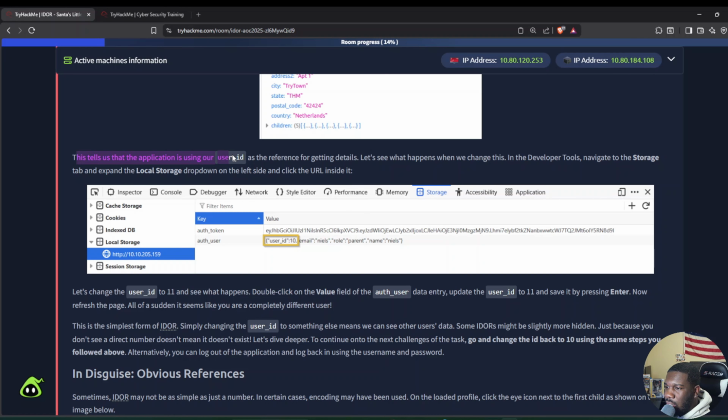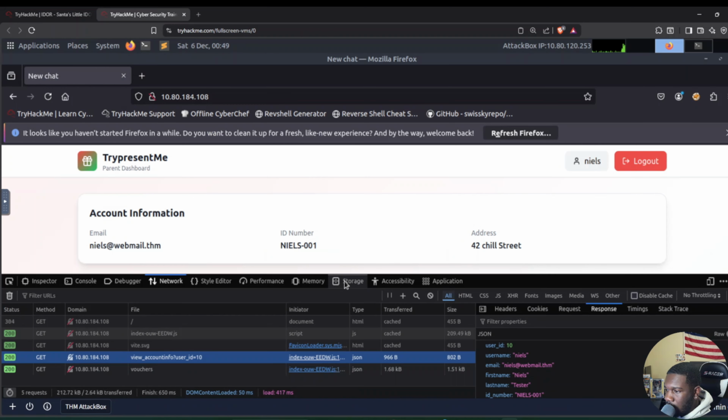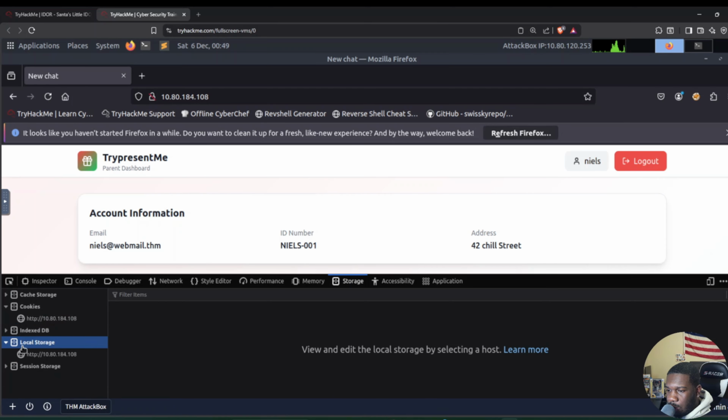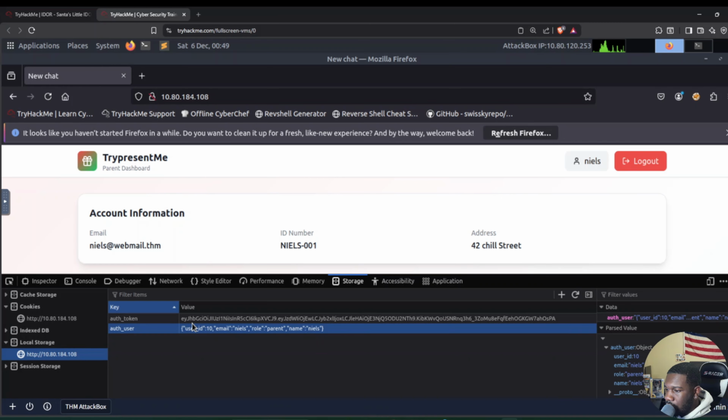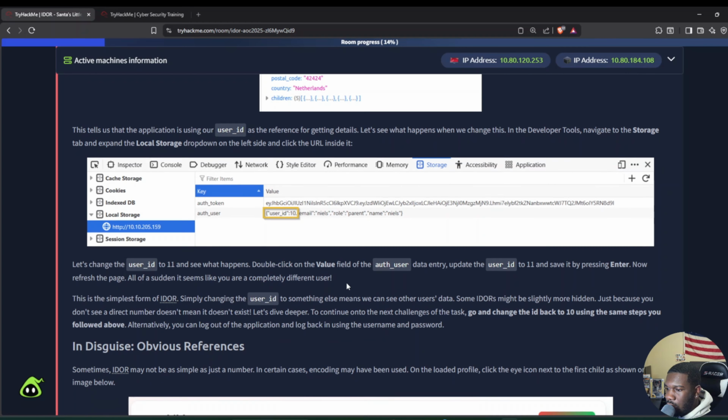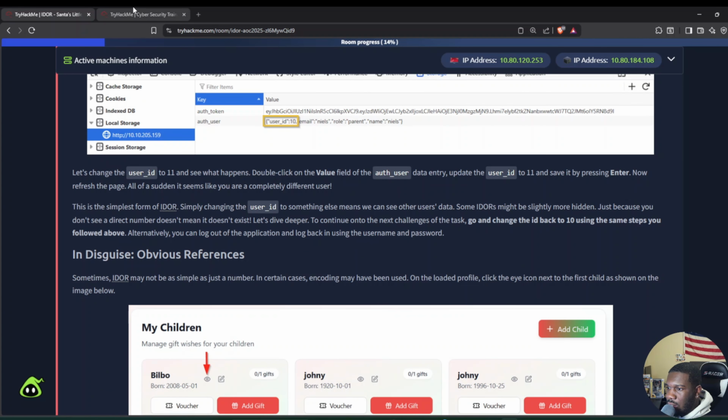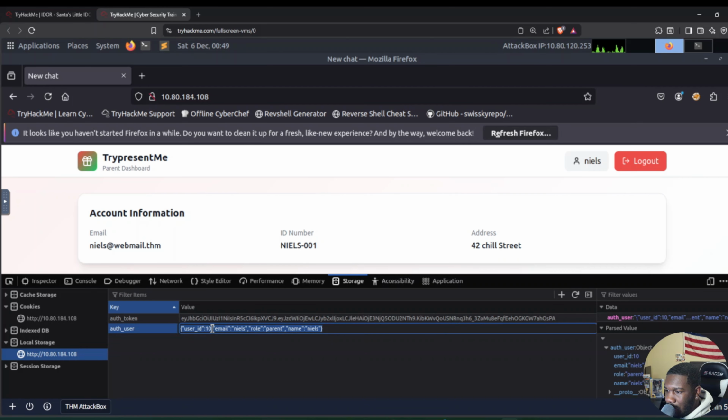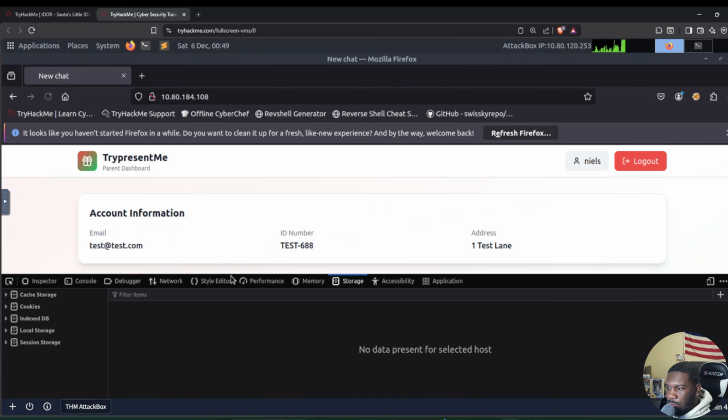So this tells us that the application is using our user ID as the reference for getting details. Let's see what happens when we change this. Go to the storage tab, then local storage, and click the URL inside of it. Storage, local storage on the bottom left, and then click the URL. We are going to be changing our user ID to 11. Change this to 11, hit enter, and then refresh the page.